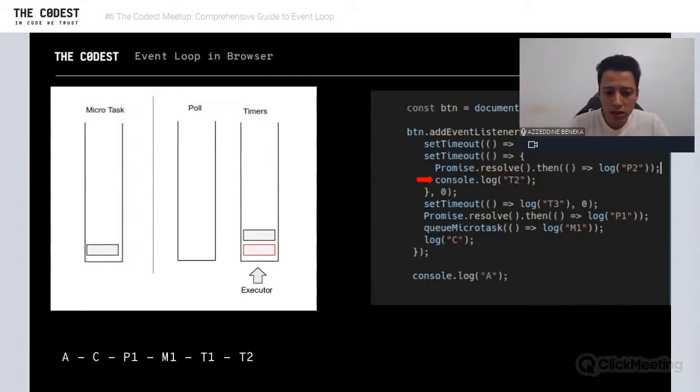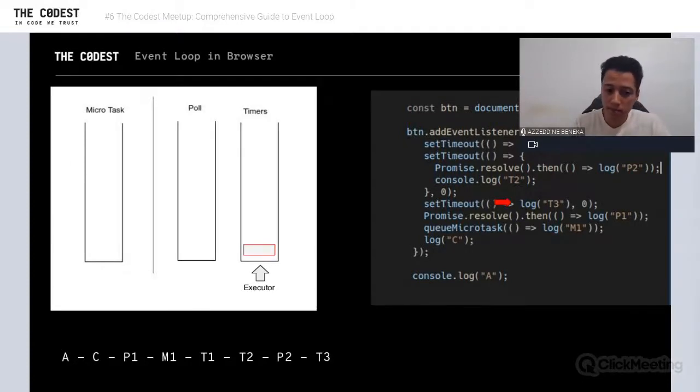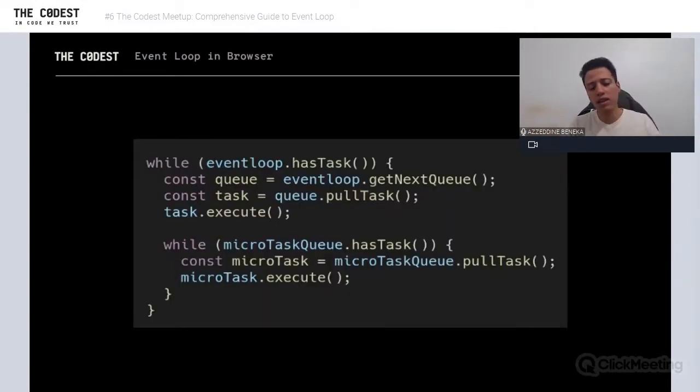Since we have finished this, where are we going to go? To microtask. So we have a microtask, execute that microtask, which is P2, and then go to poll, nothing, go to timer. So we have a task, the one we scheduled earlier. We have just a callback that is going to log T3. So we have T3. Then the event loop will check microtask, nothing, and nothing.